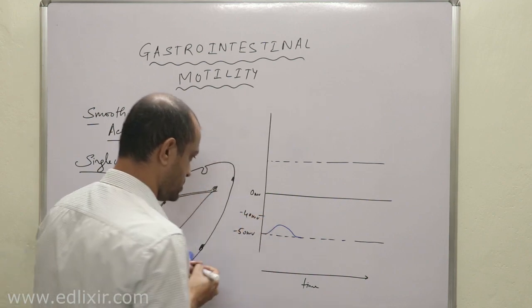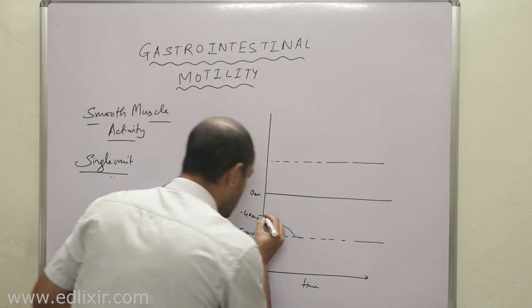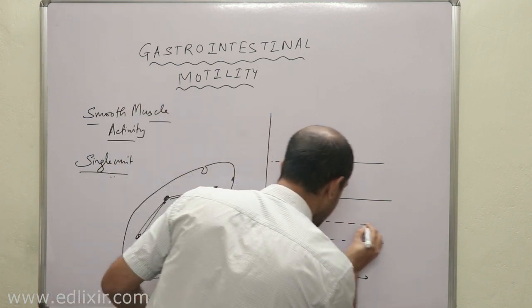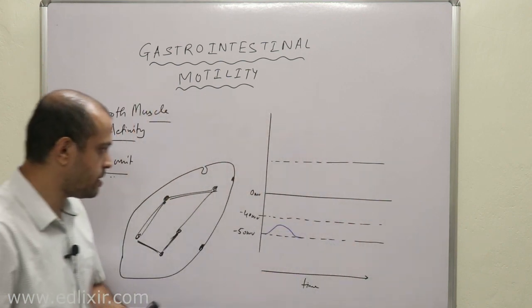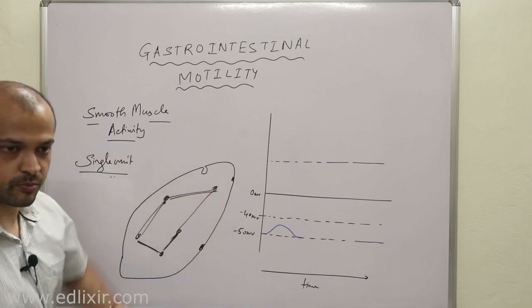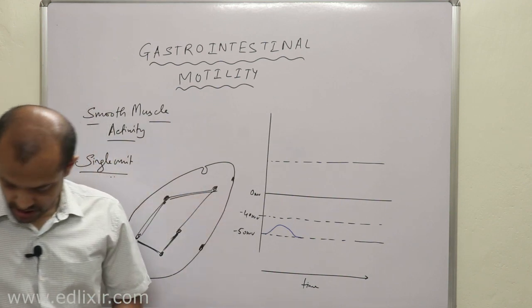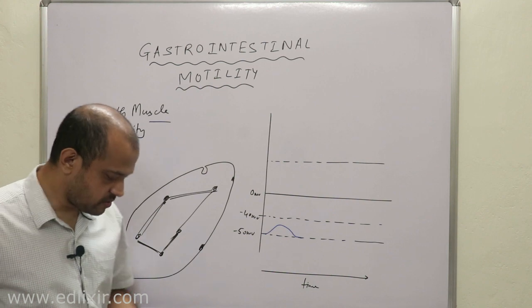Now listen with all your attention. Minus 40 millivolt is actually the threshold potential. Minus 40 is actually the threshold potential.